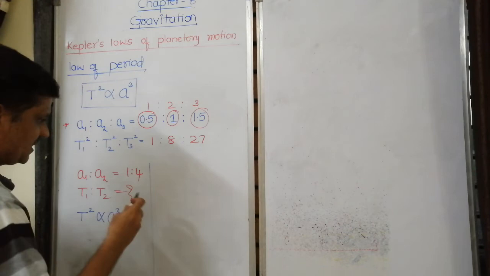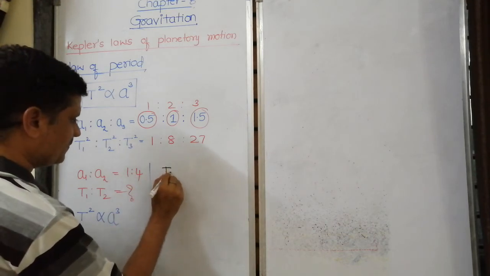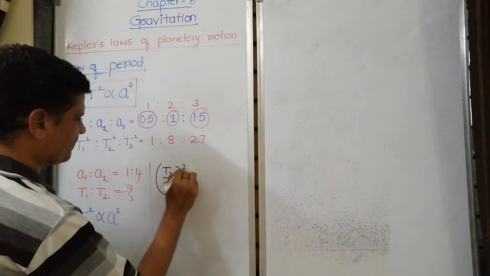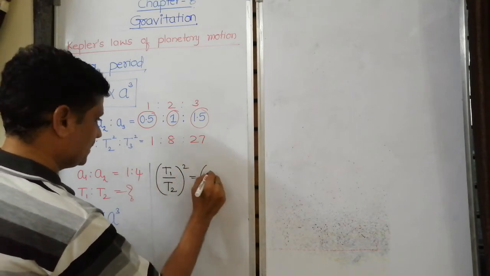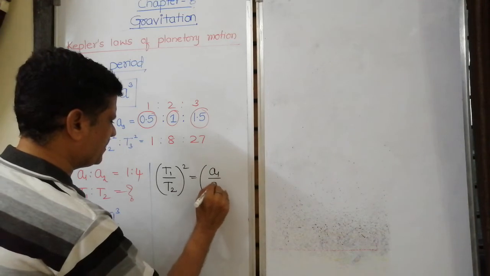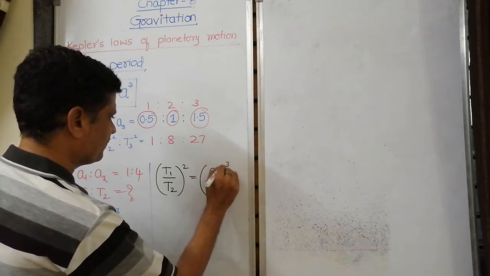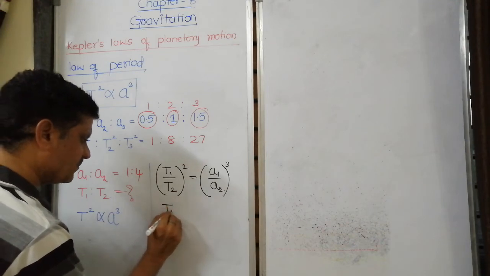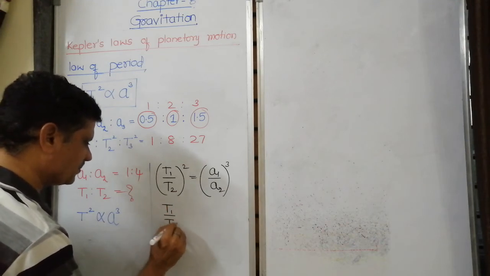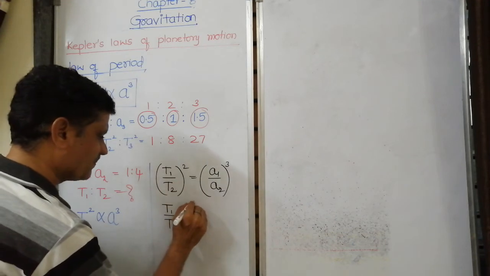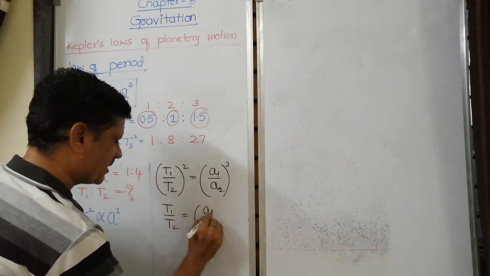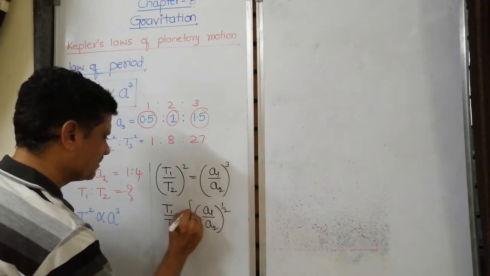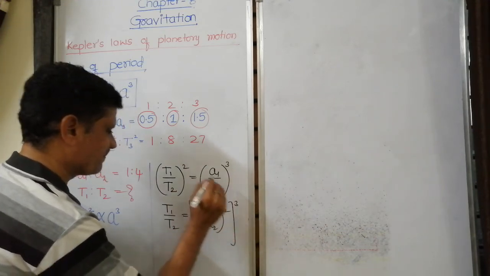See, if I take T1 by T2 whole square is equal to A1 by A2 cube. See here, T1 by T2 is equal to A1 by A2 raised to half whole raised to cube.